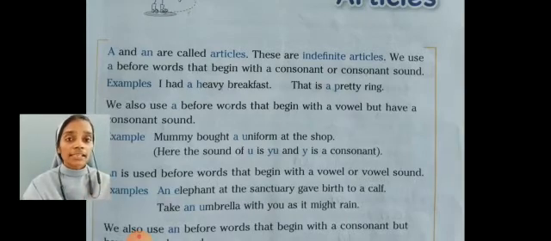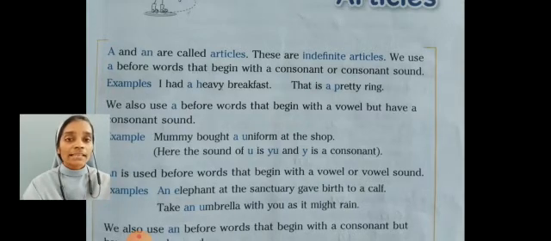Dear students, we also use a before words that begin with a vowel but have a consonant sound. Some words begin with a vowel letter but have a consonant sound. For example, Mummy bought a uniform at the shop. Here the sound is Y, Y, U, and Y is a consonant sound.